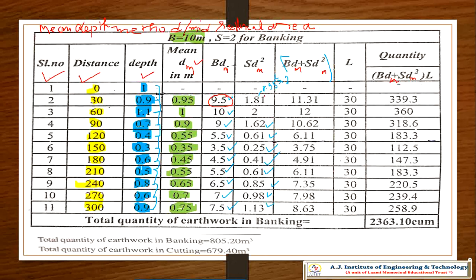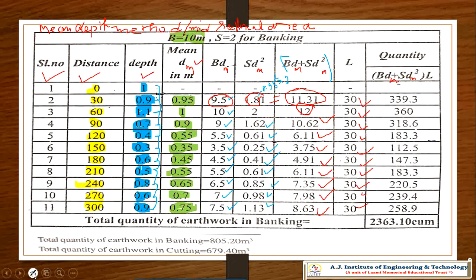9.5 plus 1.81 becomes 11.31. In the same way 10.62, 6.11, 3.75, 4.91, 6.11, 7.35, 7.98, 8.63. For the total quantity, the length is 30 for each section. So this becomes 11.31.